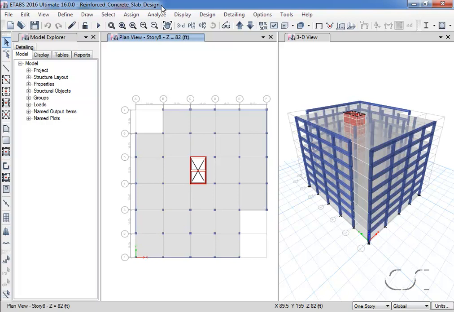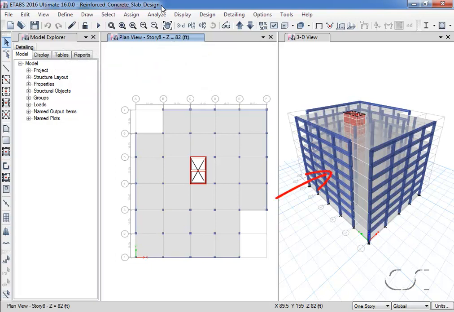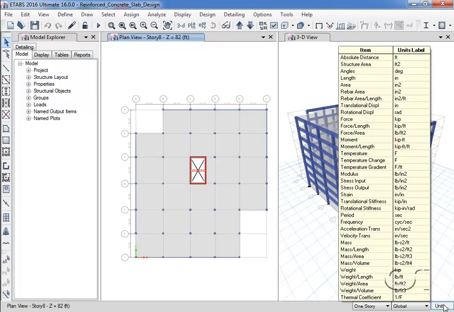The building we are modeling is a residential structure, 8 stories tall, with bays varying in width from 18 feet to 20 feet. The structural system consists of concrete beams and columns on the perimeter, concrete walls in the interior that form the elevator core, concrete columns throughout the interior supporting gravity loads, and 8-inch thick concrete slabs for the floors. The units we will use will be U.S. customary, as shown here.